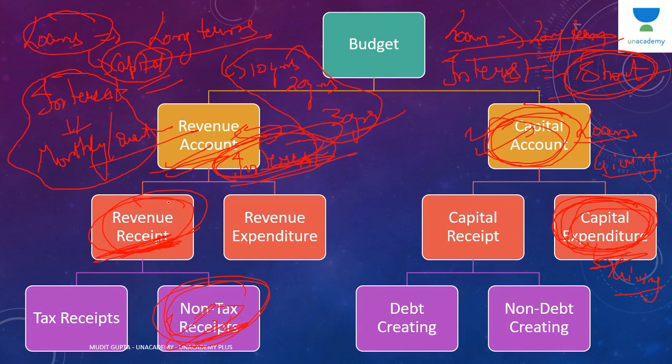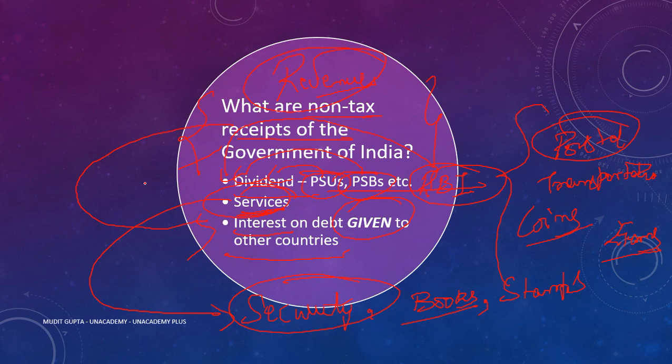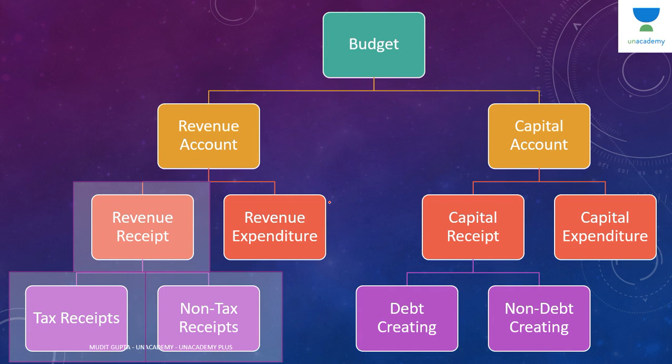This is what the analysis is. That loan that you are giving, that will be shown in capital expenditure, and interest that you are getting, that will be a part of revenue receipt. So what all are the part of non-tax revenue receipt? Dividend, profit, etc., services that government is providing, and interest that is coming on the debt given to other countries. So this is what is revenue receipt.